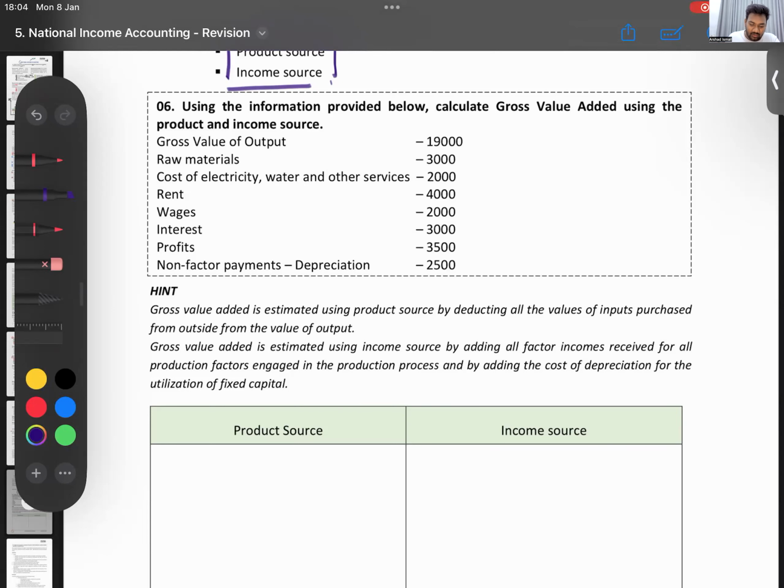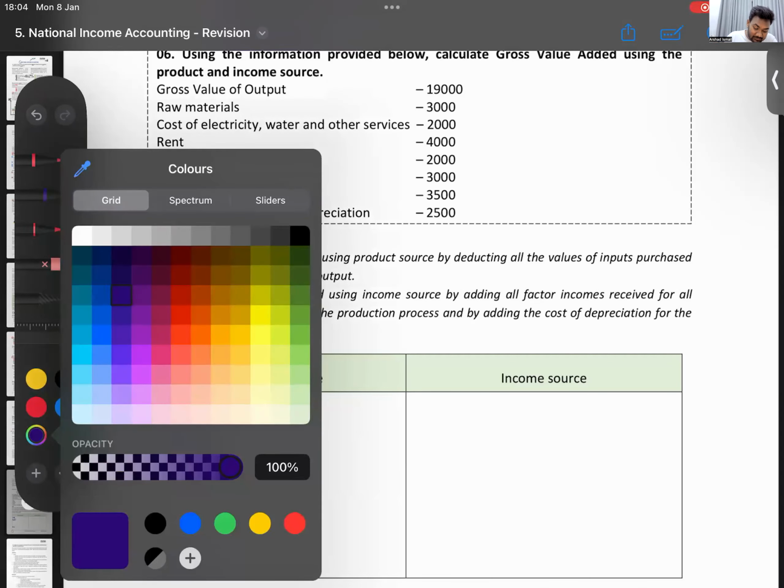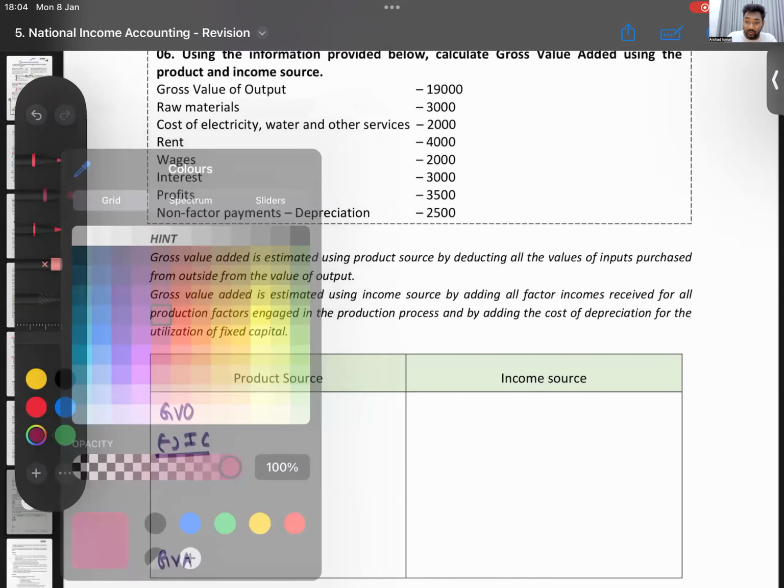This is how you do it. In the product source, you take gross value of output, you minus intermediate consumption. What is intermediate consumption? Your raw materials, electricity, anything like that is intermediate consumption. Then you get gross value added. Then in the income source, what do you do?